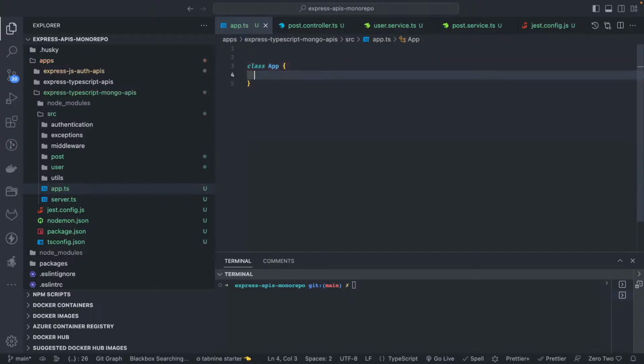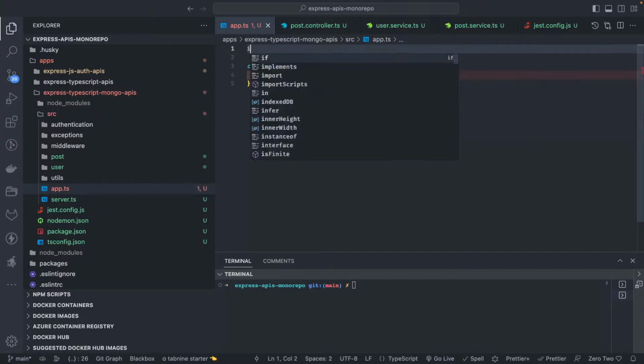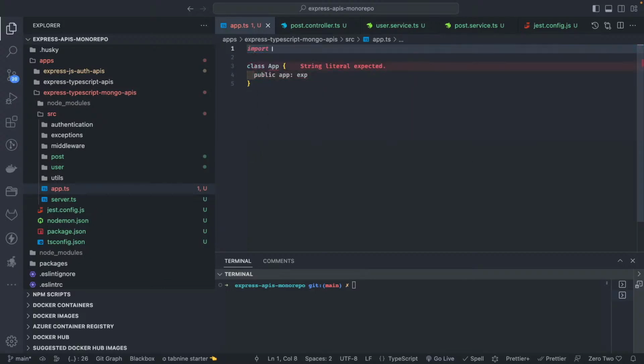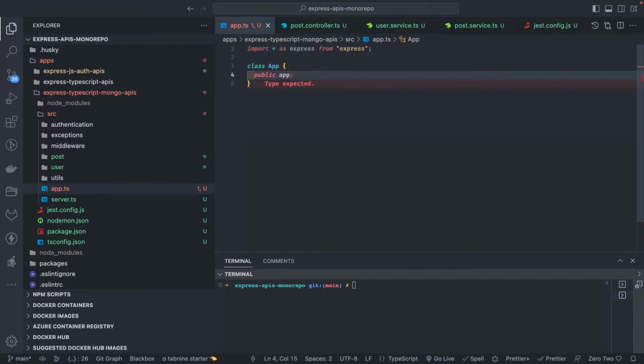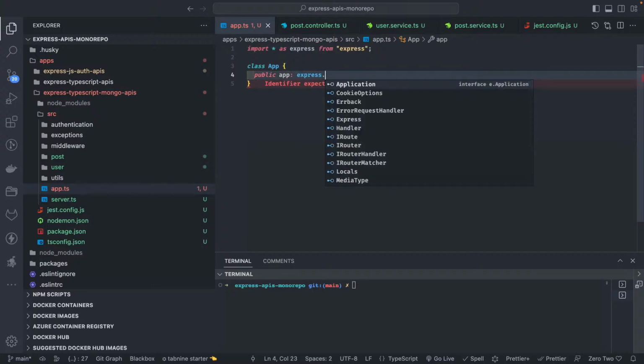You might see a totally different structure which I'm going to use here. Public app, because we need to create an app instance, right? So here we need Express. It's TypeScript, so we will import everything as Express from Express. And this app instance which I'm declaring inside a class should be of type Express application.